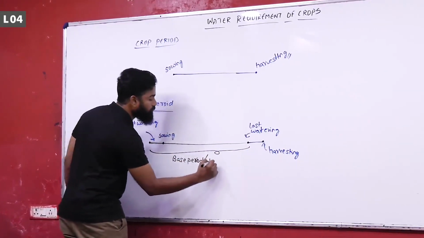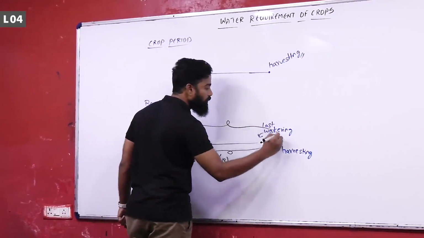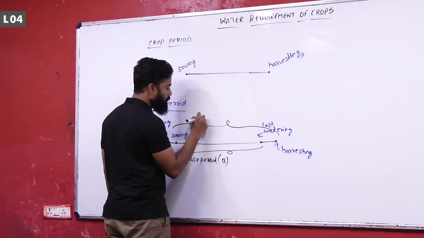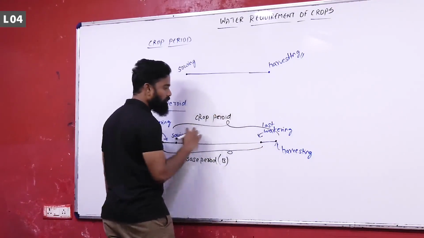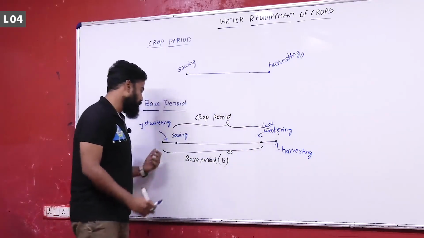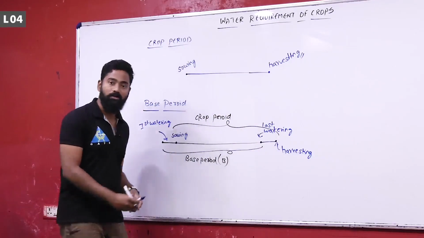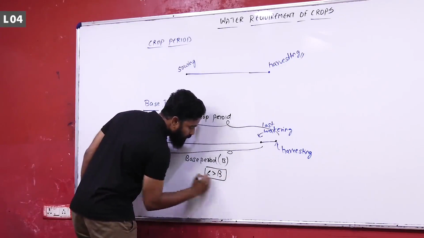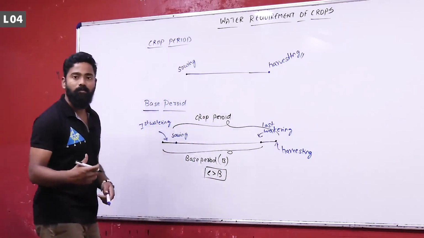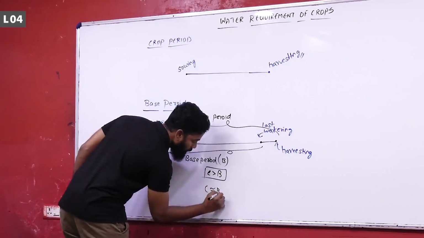Generally it is shown by B, and from sowing to the harvesting it is called crop period. From first watering to the last watering it is called base period. Generally crop period is more than base period, but for practical purposes we assume that crop period is approximately equal to base period.